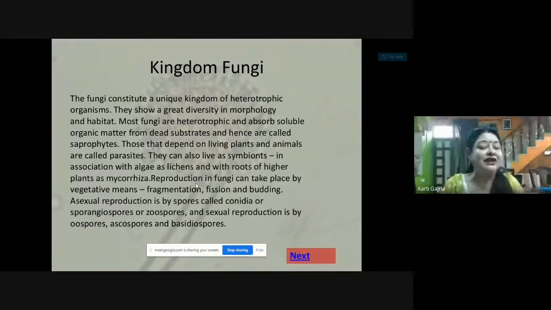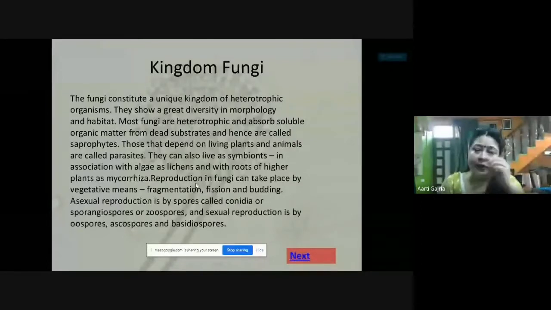So they are very good indicators for pollution as well. Another kind of symbiotic association of fungus is with the roots of higher plants, especially gymnosperms. And that association is called mycorrhiza.